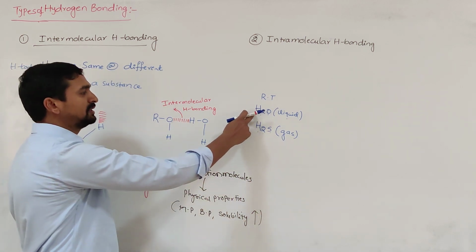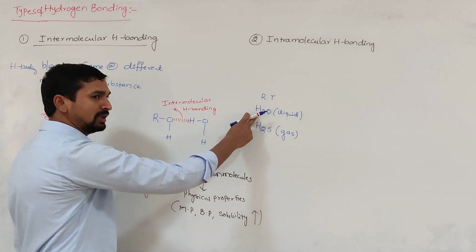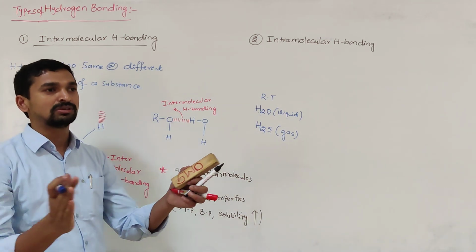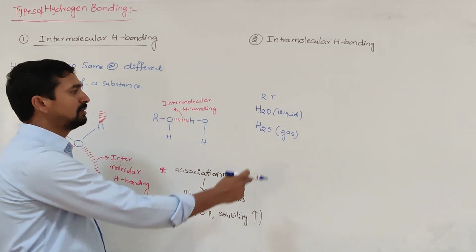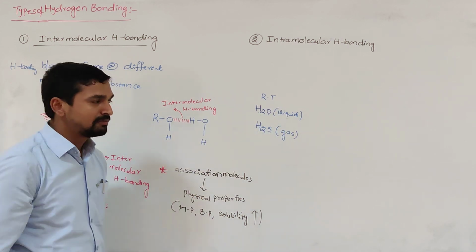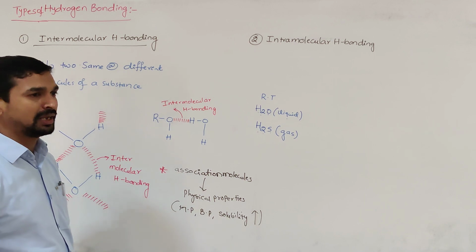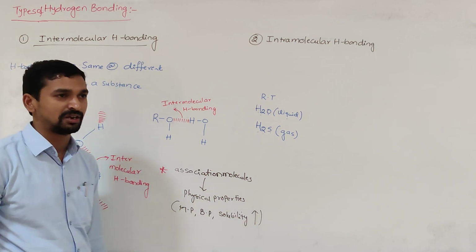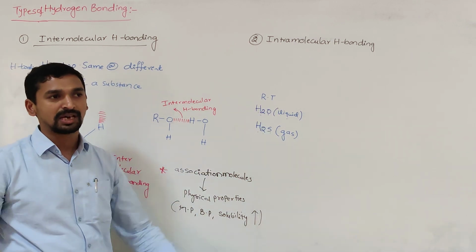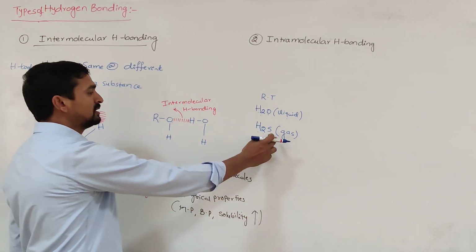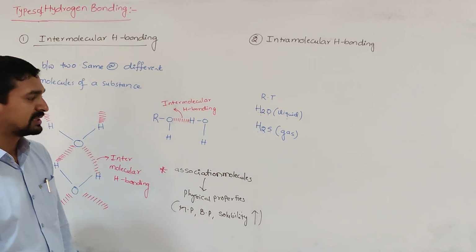Because of the presence of intermolecular hydrogen bonding in the water molecule, all the molecules are closely associated. So that results in the liquid state. Whereas in H2S, the absence of intermolecular hydrogen bonding does not result in the association of molecules. That's why all the molecules are away from each other, and that's why H2S exists in the gaseous state.